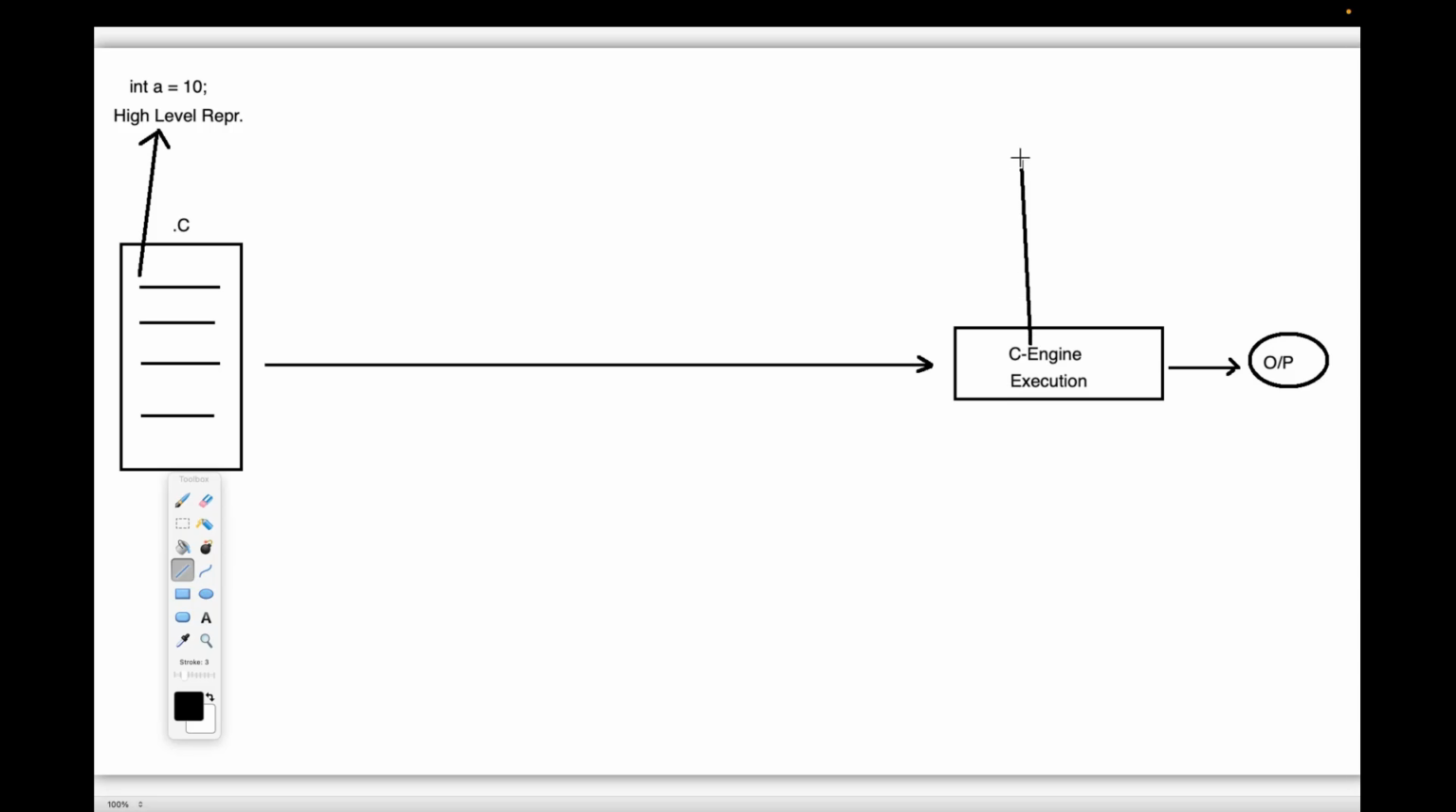What language is it able to understand? Please respond to me immediately in the questions box. Is it possible for the C engine to understand a high level language directly? What language is it able to understand?